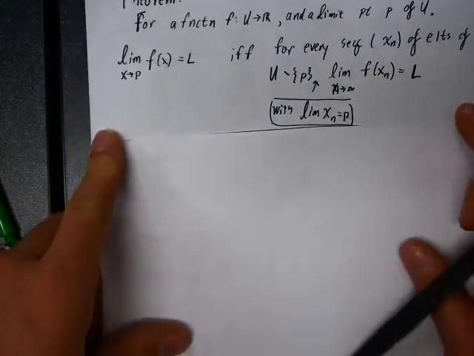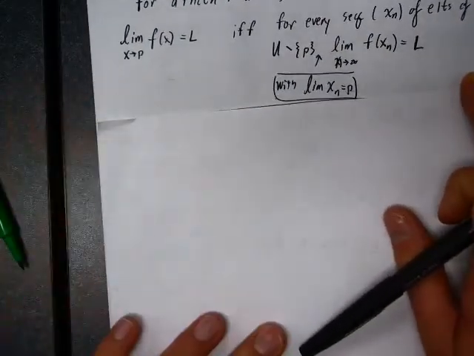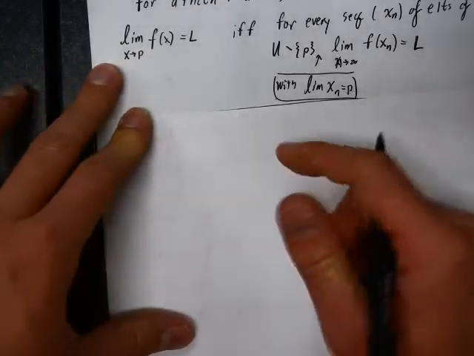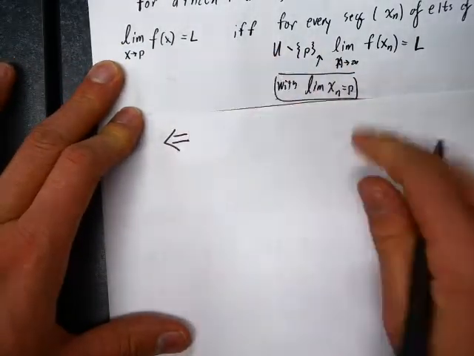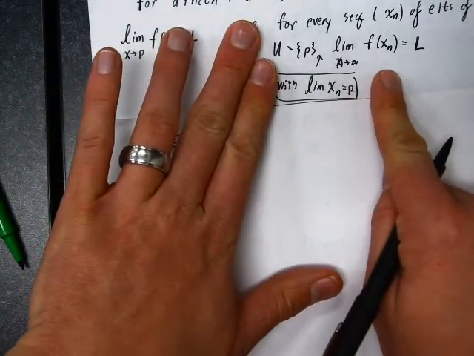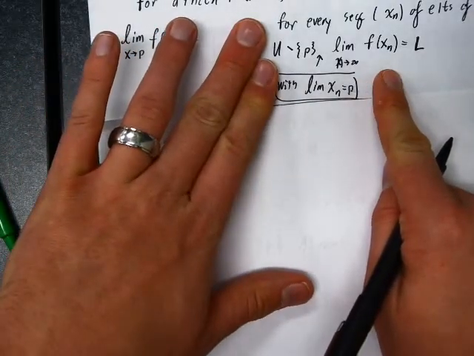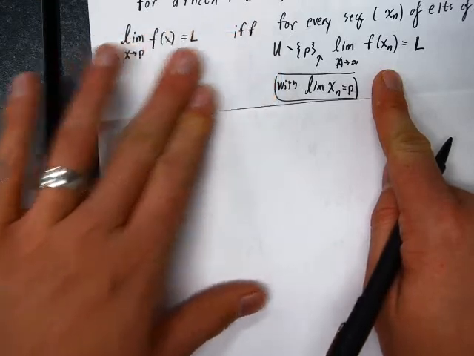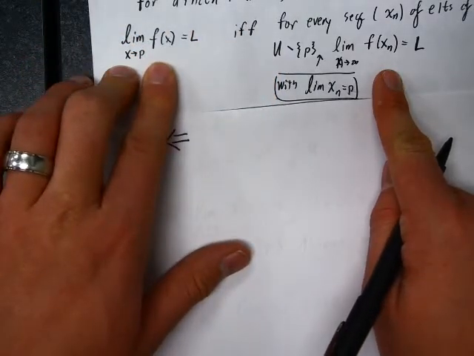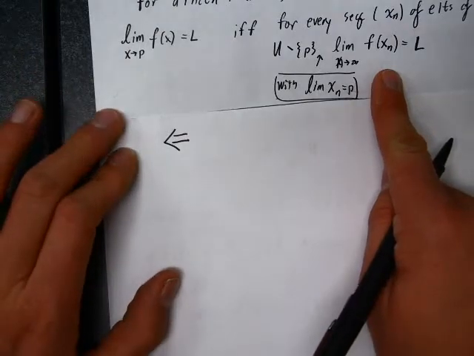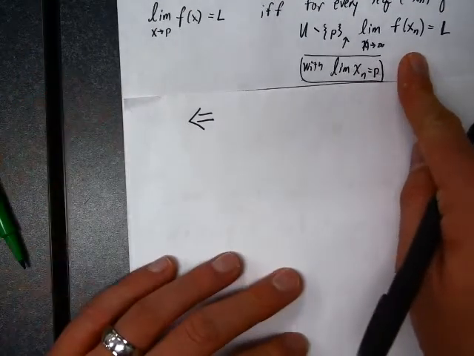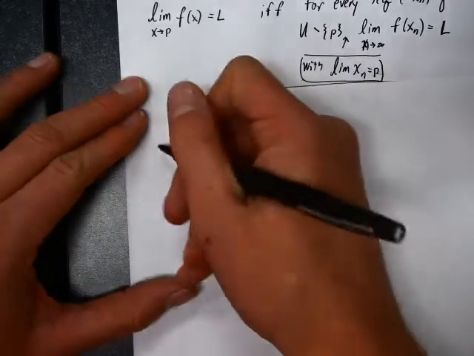And let's see, maybe I'll do that so we can keep this statement up. So this time we want to show that if for every sequence x sub n of elements of u minus p, the limit of f of x sub n is equal to L, then we want to show that the limit of f of x is equal to L. And just like we did in class, instead of proving that statement directly, we'll prove its contrapositive.